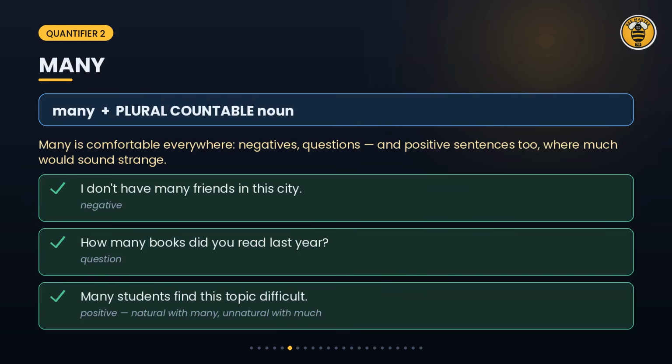Many is the twin of much, but it goes with plural countable nouns. Many is comfortable in negatives, in questions, and also in positive sentences where much would sound strange. I don't have many friends in the city. How many books did you read last year? Many students find this topic difficult.